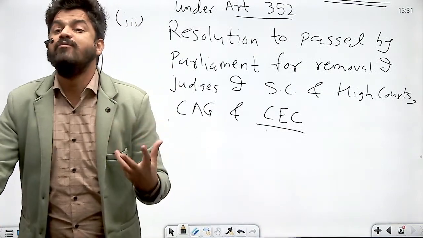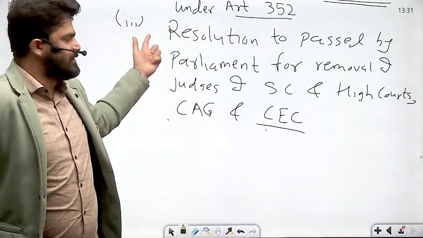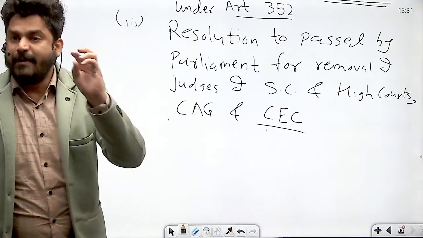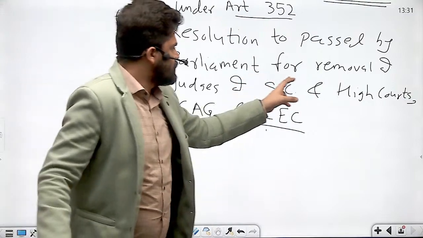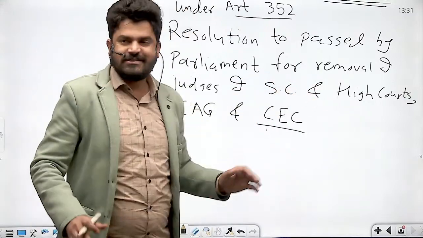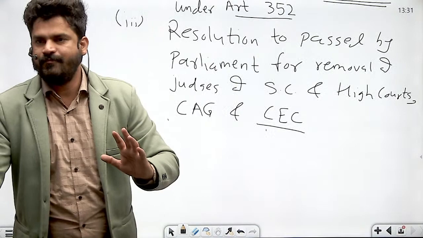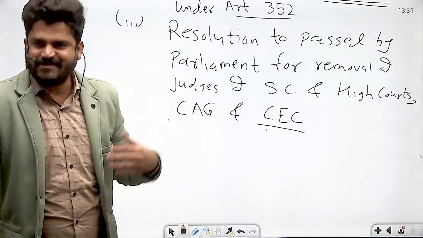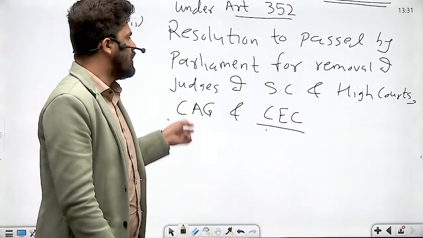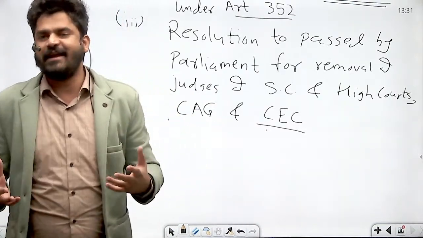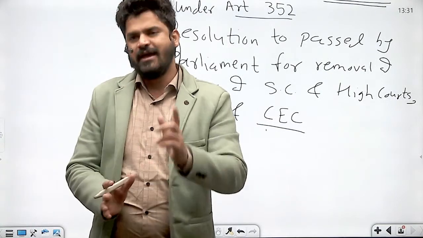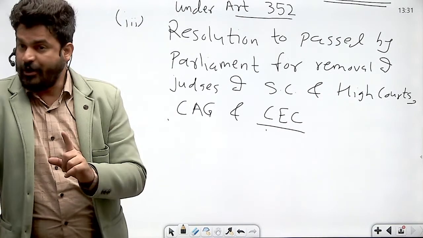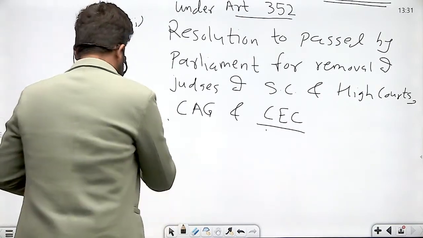But ultimately, who will remove? Who has the power to remove these offices? No, it is the President of India. But the President of India cannot remove the judges of Supreme Court or High Court or CAG or CEC on his own discretion. Before he removes, he requires the resolution to be presented to him, and that resolution has to be passed by both the Houses of Parliament by special majority of second kind. That is majority of the total strength of each house and majority of not less than 2/3 of the members present and voting. Got it? Right? So this is the third place.